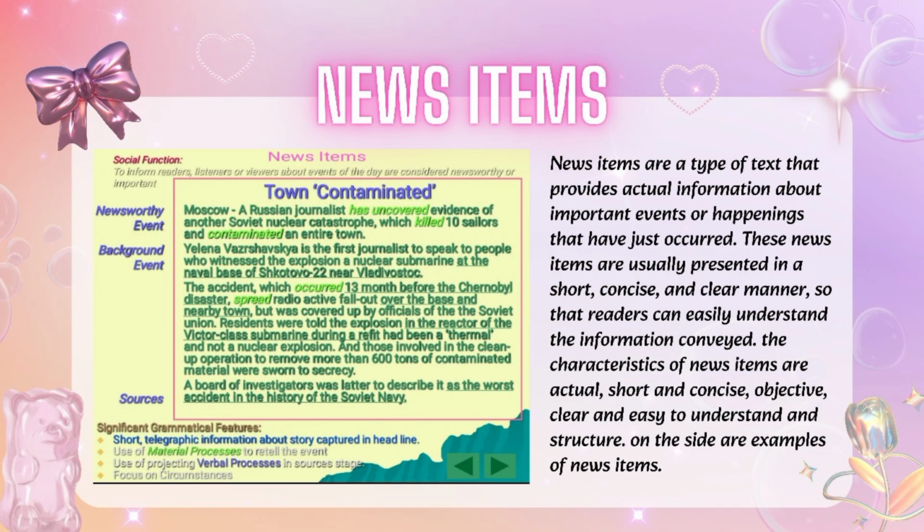News item. News items are a type of text that provides actual information about important events or happenings that have just occurred. These news items are usually presented in a short, concise, and clear manner, so that readers can easily understand the information conveyed. The characteristics of news items are actual, short and concise, objective, clear and easy to understand, and structure. On the side are examples of news items.